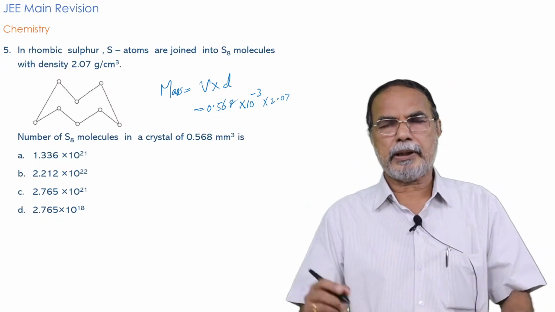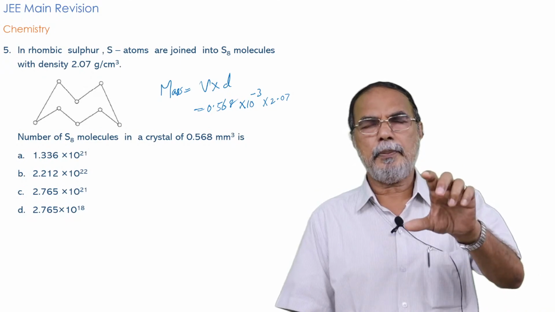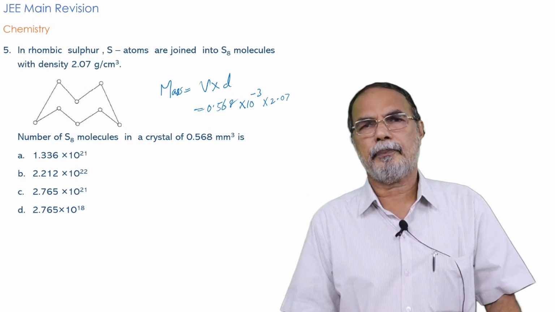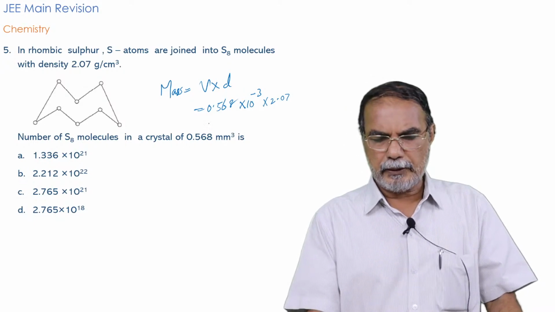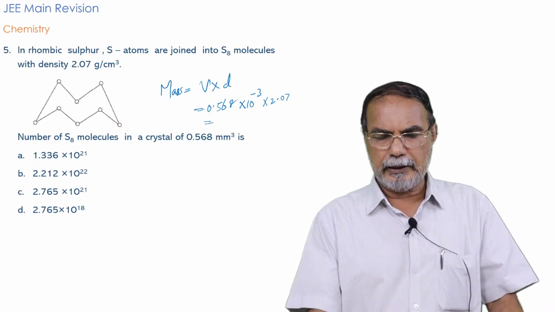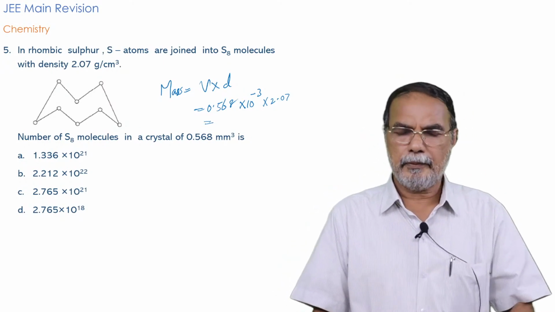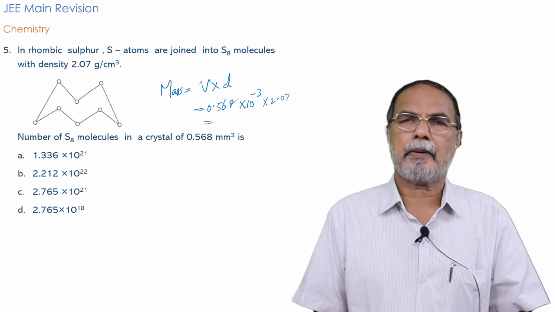Now the units are okay: the volume in cm cube and the density in gram per cm cube. So you can calculate and get what the mass is. You can do it right now.